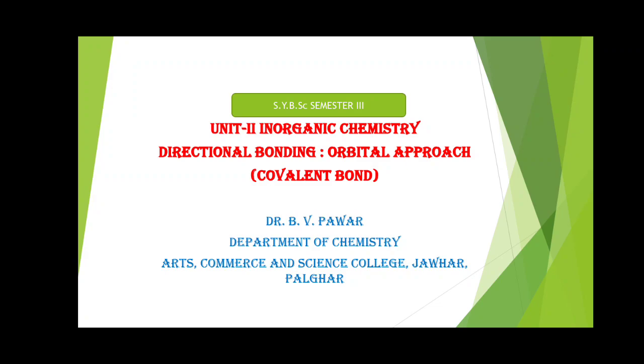In continuation of the topic directional bonding, today we are going to learn the mode of overlapping of atomic orbitals and the application of valence bond theory to understand the formation of molecules by using the covalent bond concept.